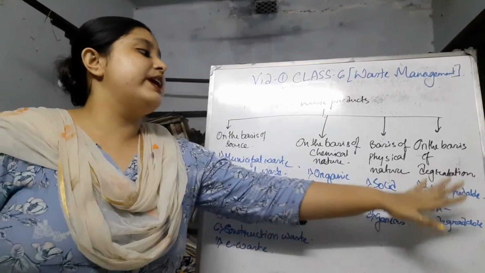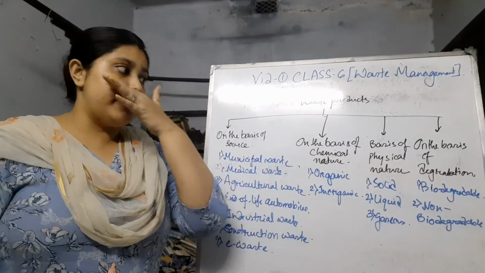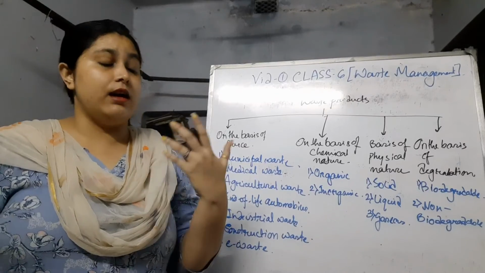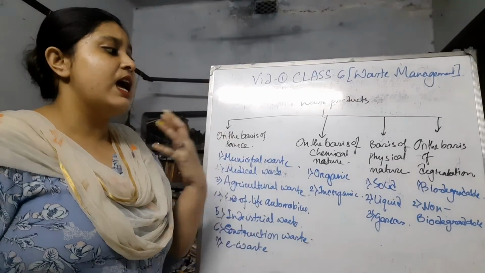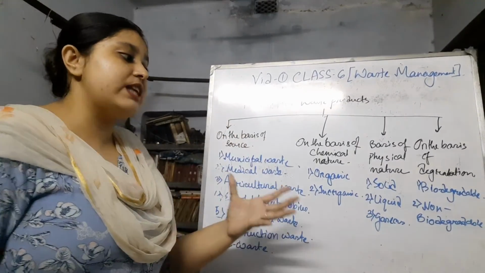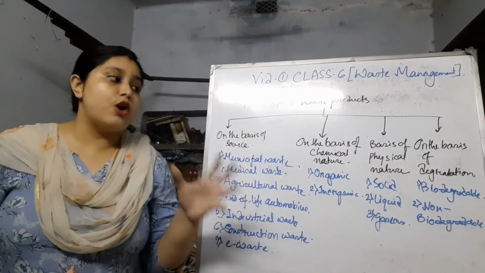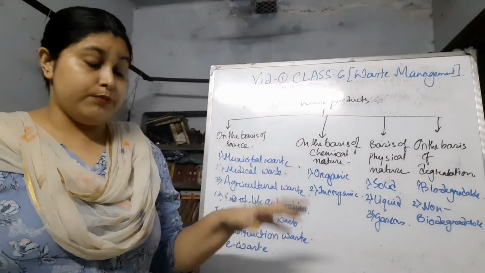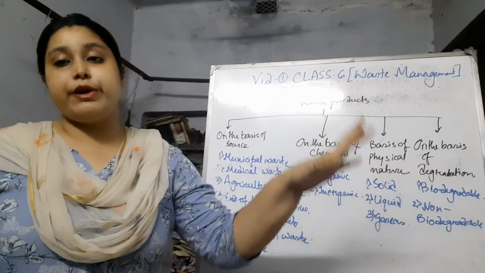And biodegradable and non-biodegradable: that means the waste products for which degradation happens are called biodegradable waste, and those products for which biodegradation does not happen are called non-biodegradable waste.